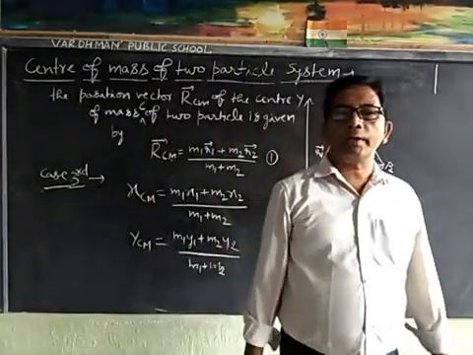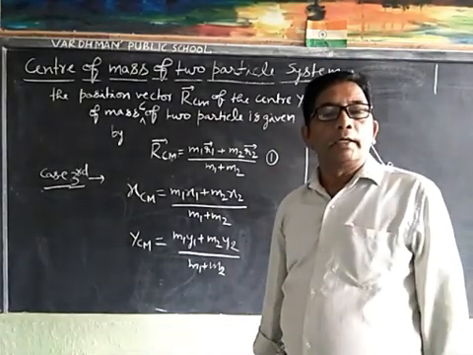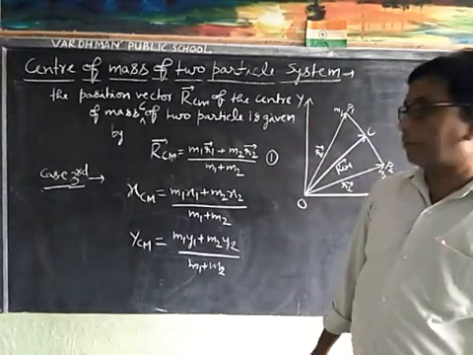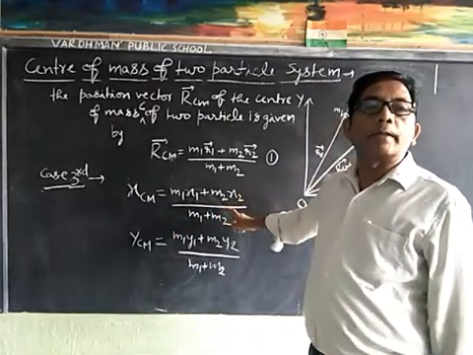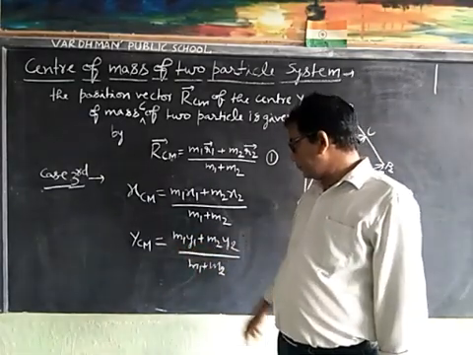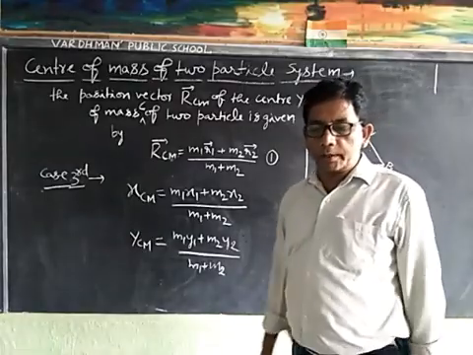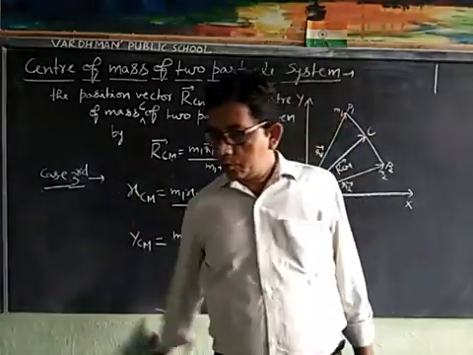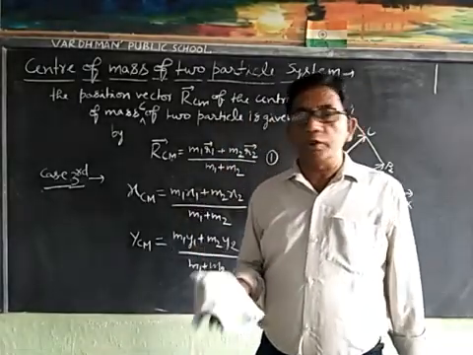If x1 y1 and x2 y2 are the coordinates of two particles, then coordinates of their center of mass is given by xcm is equal to m1 x1 plus m2 x2 upon m1 plus m2, and ycm is equal to m1 y1 plus m2 y2 upon m1 plus m2. Now we will discuss center of mass of a rigid body.